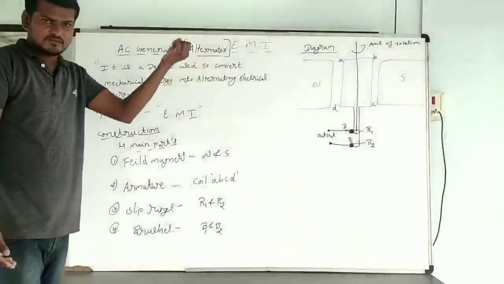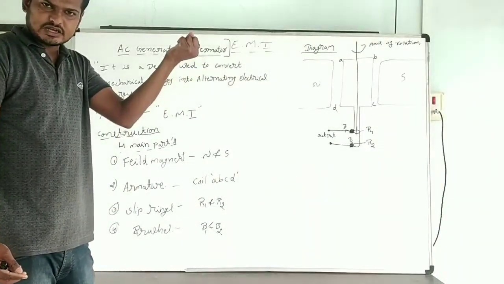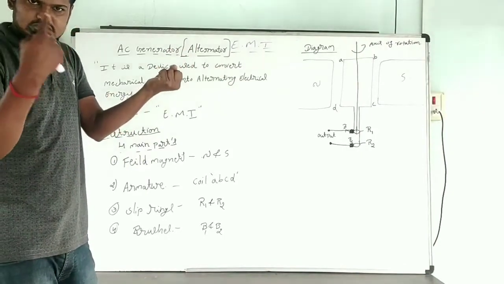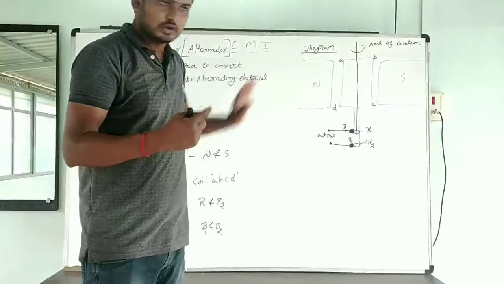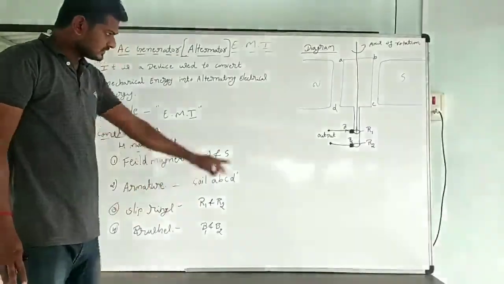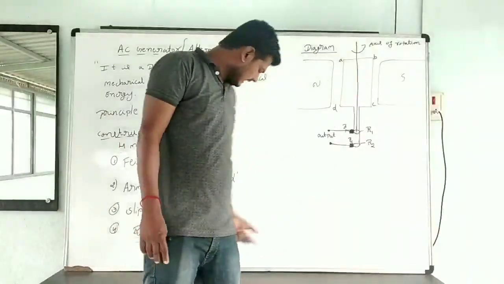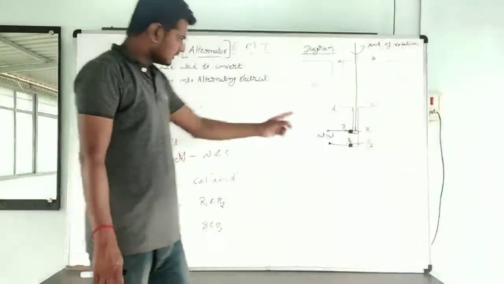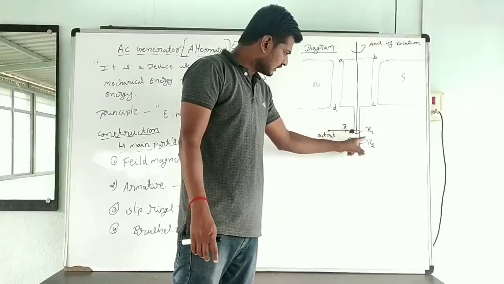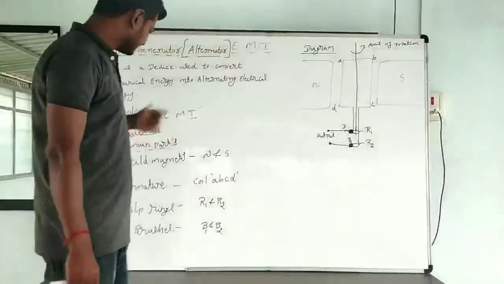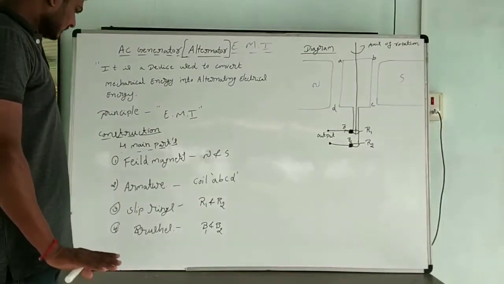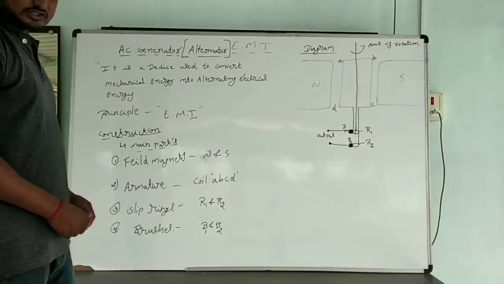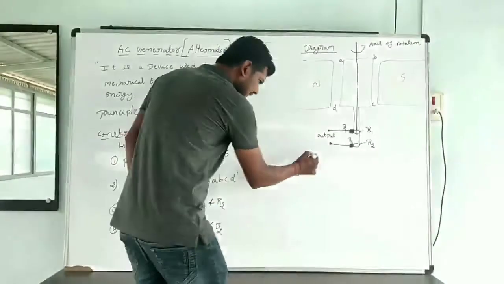Armature is a coil of laminated soft iron core with a large number of insulated copper wire wound on it. Two slip rings R1 and R2 are used to rotate the coil. B1 and B2 are the brushes, attached to the load and connected to the output. This is about construction. Then we can go for the working.